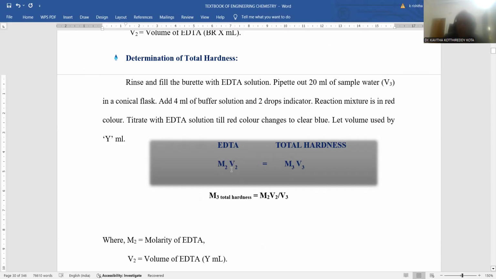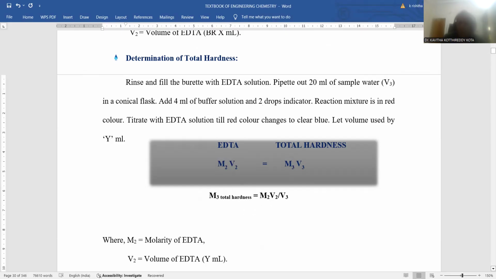Now we have a formula again. Here M2 V2 is equal to M3 V3. The M2 V2 terms belong to the EDTA solution, and the M3 V3 terms belong to the total hardness. At this condition, M3 is the requisite concentration of total hardness to be calculated. M2 is the molarity of EDTA calculated just now in step number 2.